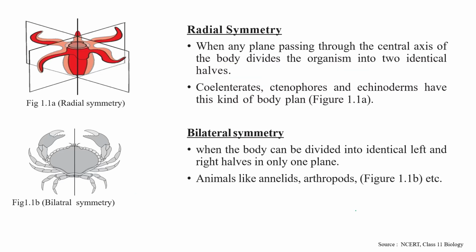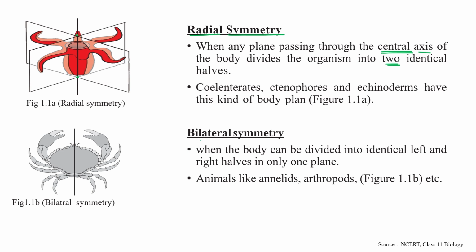Okay. Second is radial symmetry type organism. When any plane passing through the central axis of the body divides the organism into two identical halves, as you can see over here. If you cut from this side or from this side or from this side, right? So through the central axis, this is the central axis. Okay, so the organism divides its body into two identical halves.